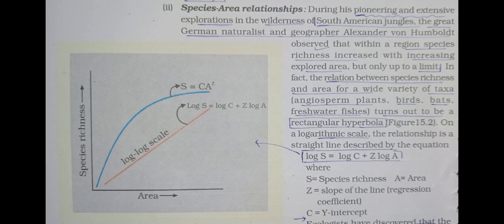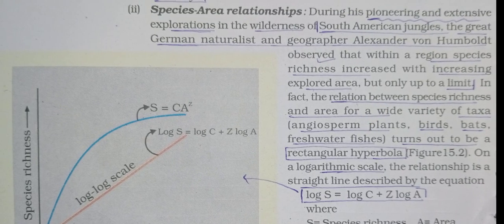Now we will discuss all this from your textbook. The title is species-area relationships. During his pioneering and extensive explorations in the wilderness of South American jungles, underline South American jungle, it is also an MCQ, the great German naturalist and geographer, underline Alexander von Humboldt, observed that within a region species richness increased with increasing explored area, but only up to a limit.